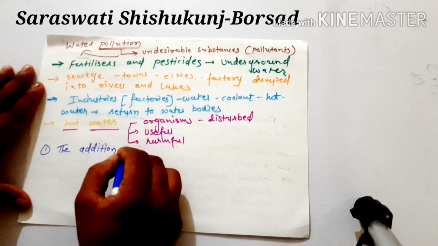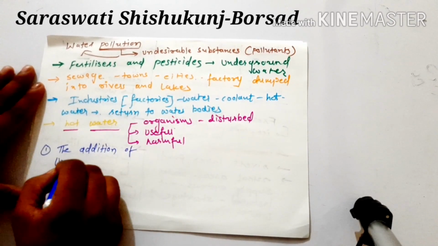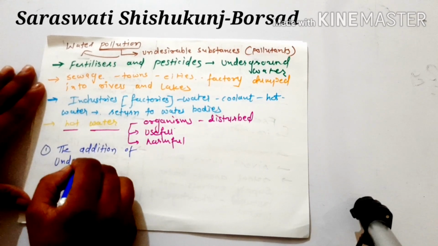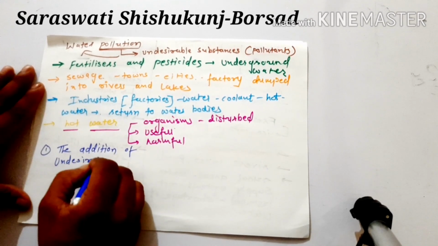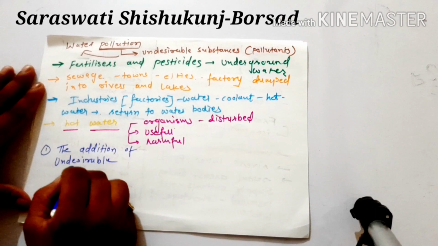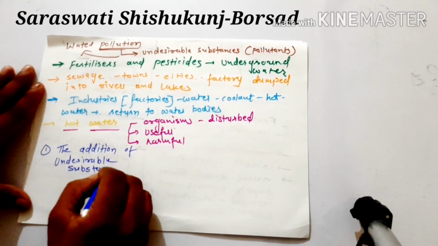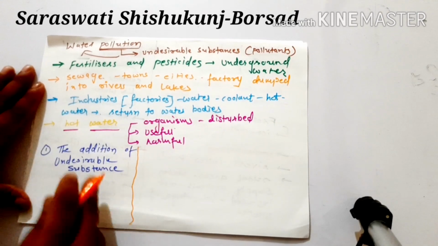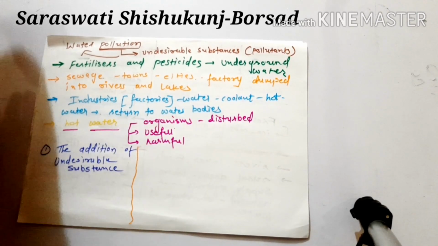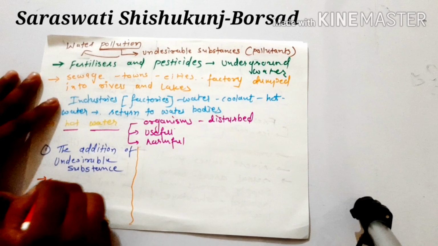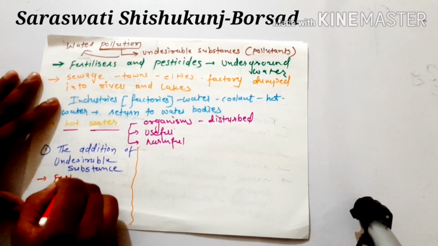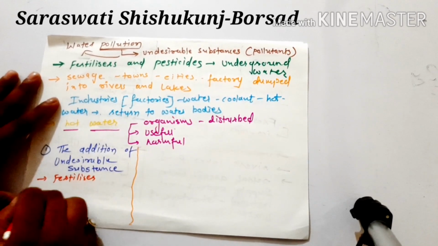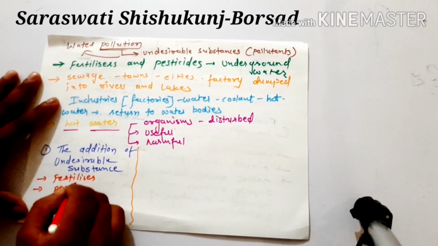addition of undesirable substances. If undesirable substances are added into water, it will cause water pollution, and in that we will have fertilizers and pesticides.